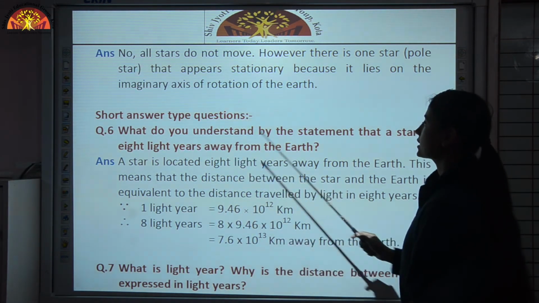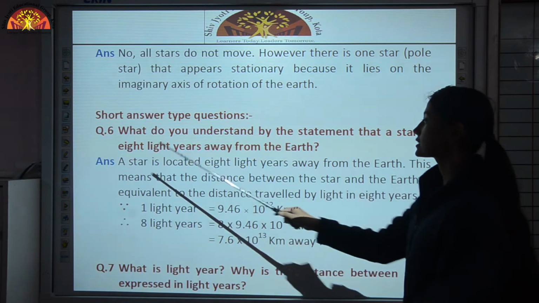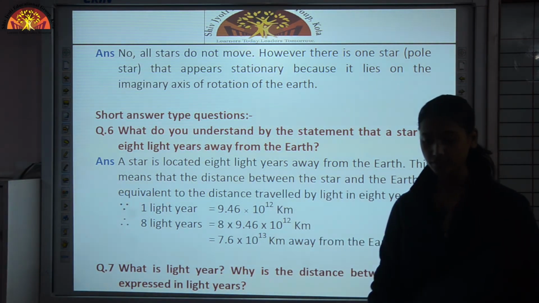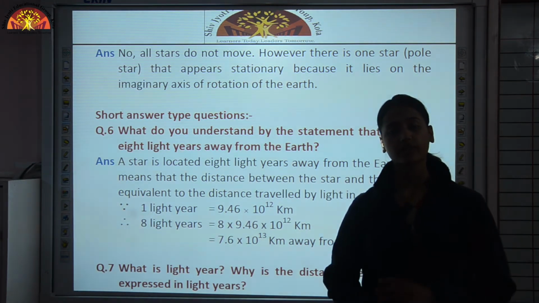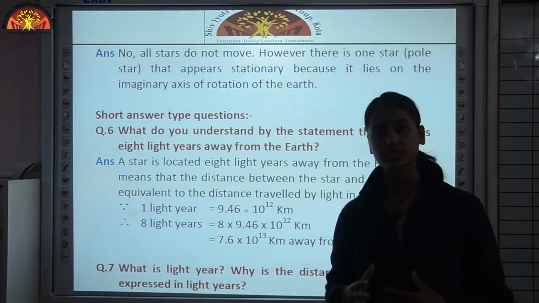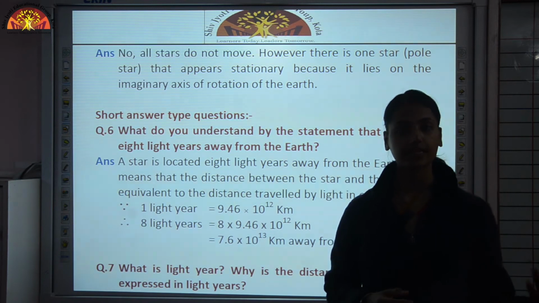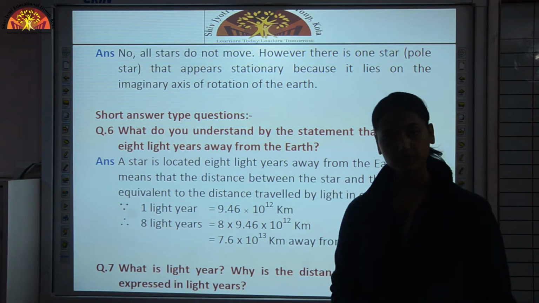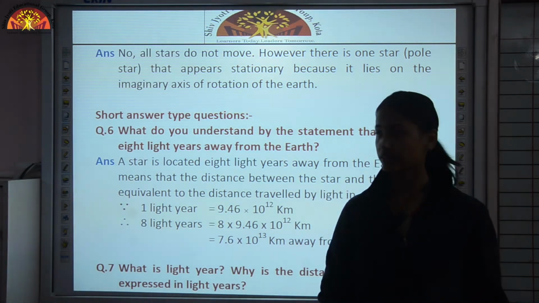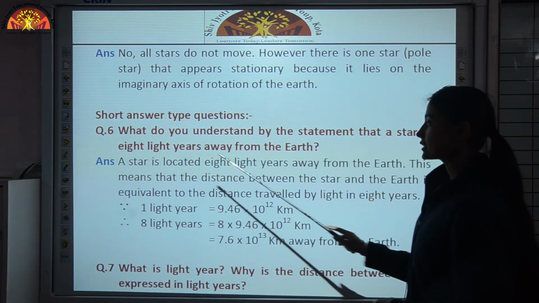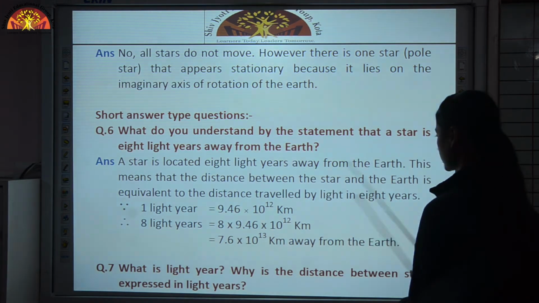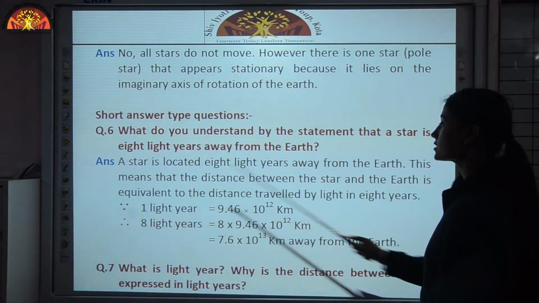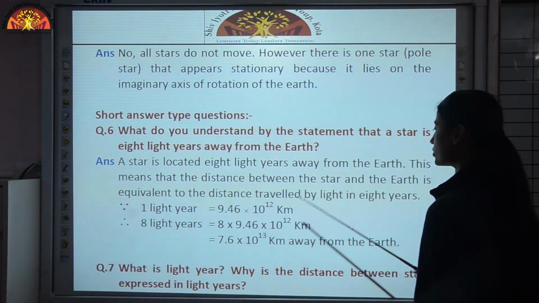What do you understand by the statement that a star is 8 light years away from the earth? Now children, astronomical distances are very huge. We cannot measure those distances in other units like kilometer or miles. So we use a different unit of distance, which is known as light year. A star is located 8 light years away from the Earth. This means that the distance between the star and the Earth is equivalent to the distance traveled by light in 8 years.